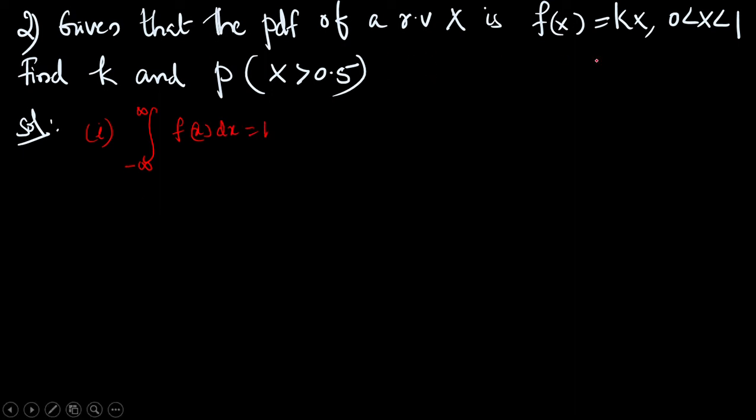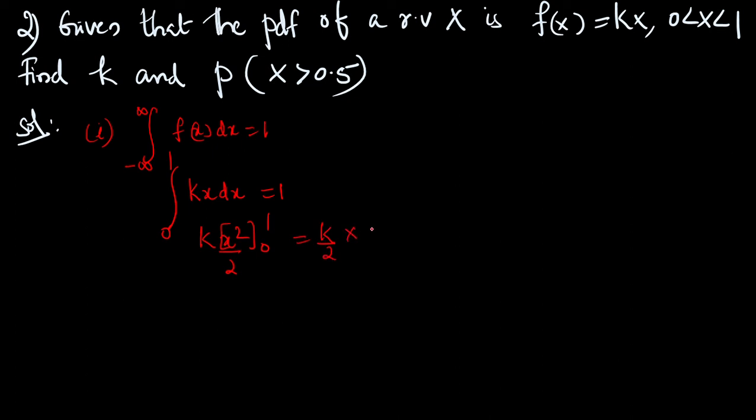Here x varies between 0 and 1, so the integral from 0 to 1 of kx dx equals 1. On taking the integral, k into x square by 2 within the limits 0 to 1, that is k by 2 into 1 square minus 0, which is k by 2 equal to 1. Therefore k equals 2.